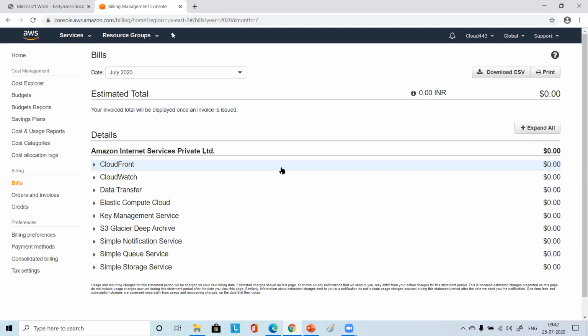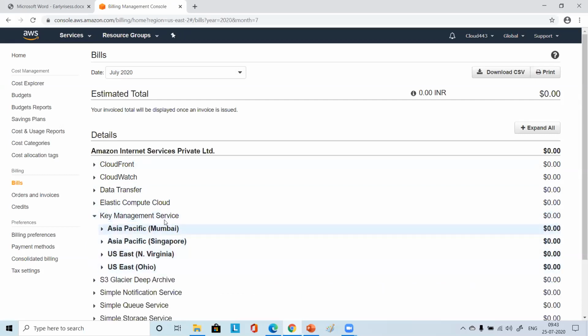He kept his instance in stopped state because he was using that EBS, some 30 GB. So he was charged around $1, some 80 rupees for 1 month. Like that you may incur some billing, especially with services like key management services, right?